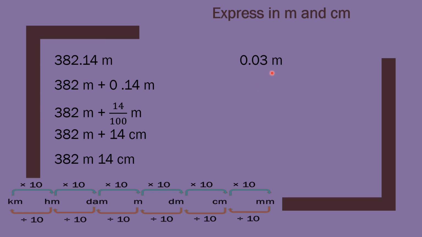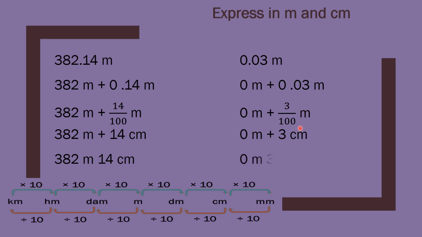Next one is 0.03 meter. It is also very simple. This 0 can be written as 0 meter plus 0.03 meter. Now 0 meter will be as it is, and this 0.03 can be written as decimal fraction, which is 3 by 100 meter. Now again just convert this 3 by 100 meter into centimeter. Now just multiply by 100 and it is equals to 3 centimeter. So we can say 0 meter 3 centimeter.